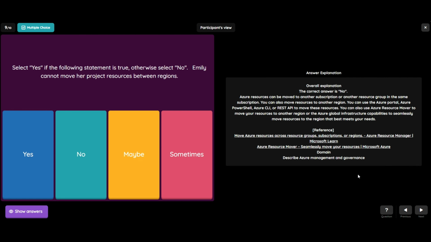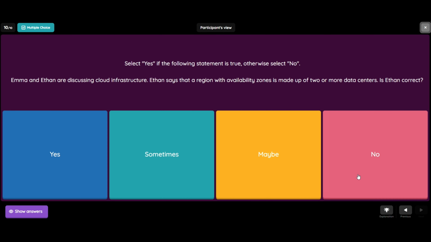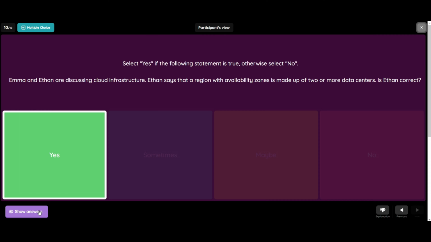Okay, the next question, and the last question, is: select yes if the following statement is true, otherwise select no. Emma and Ethan are discussing cloud infrastructure. Ethan says that a region with availability zones is made up of 2 or more data centers. Is Ethan correct? And the options are yes, sometimes, maybe, and no. And the correct answer is yes.